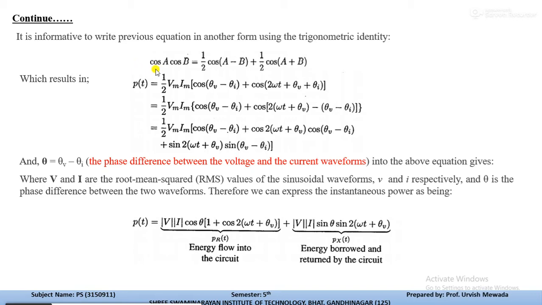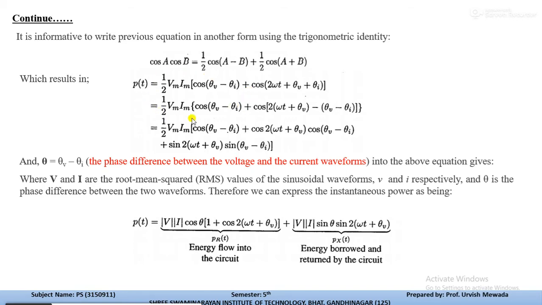So cos alpha into cos beta is equal to 1/2 cos(A minus B) plus 1/2 cos(A plus B). Now which results, from the previous equation, if we write an equation for the power, in 1/2 VMIM [cos(theta V minus theta I) plus cos(2 omega t plus theta V plus theta I)]. Here in the second quantity, or we can say power dissipated, the frequency will become twice.